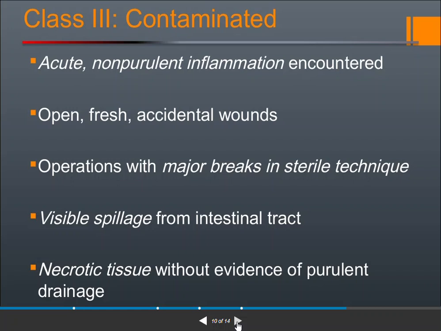purulent drainage. Necrotic tissues are black or blue colored tissues. They develop due to less oxygen supply. That is a necrotic tissue. And without evidence of purulent drainage means under the tissues there is no pus formation or any drainage.